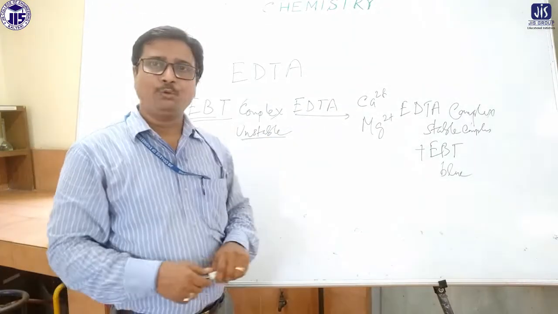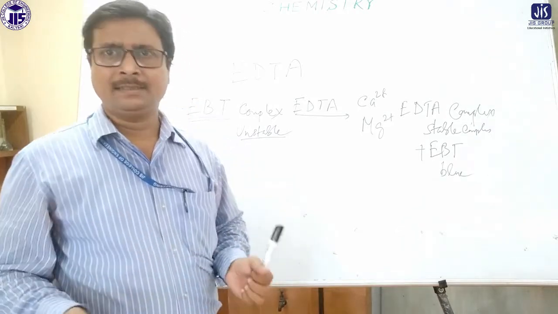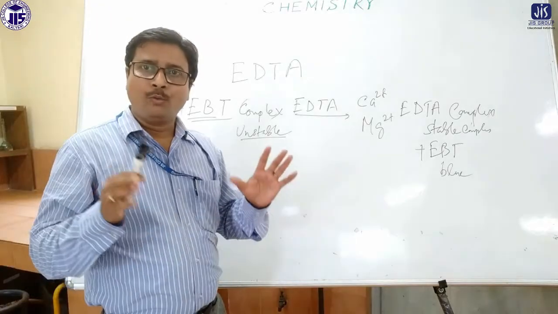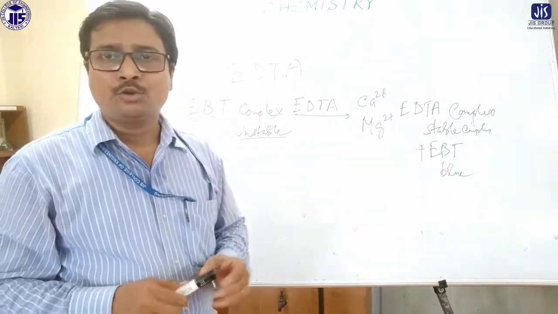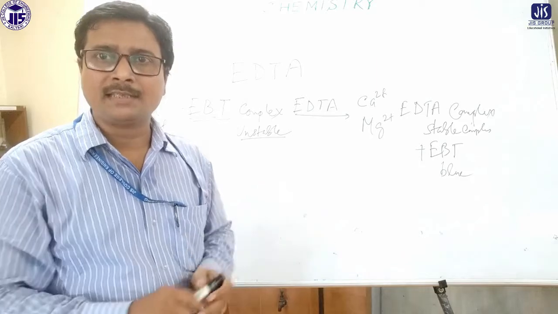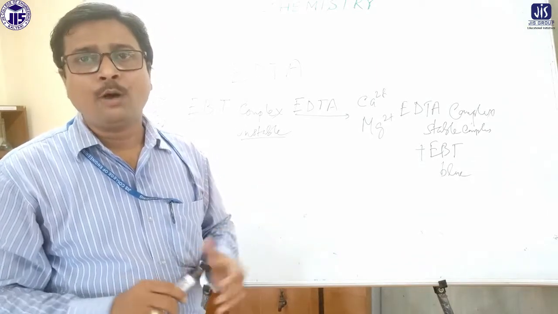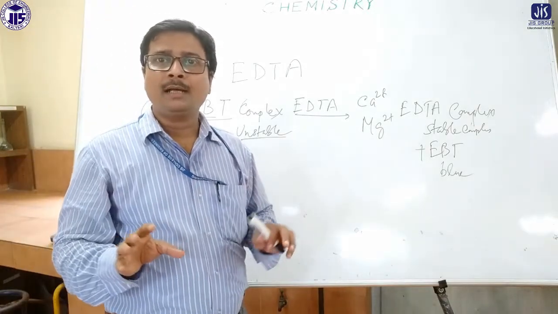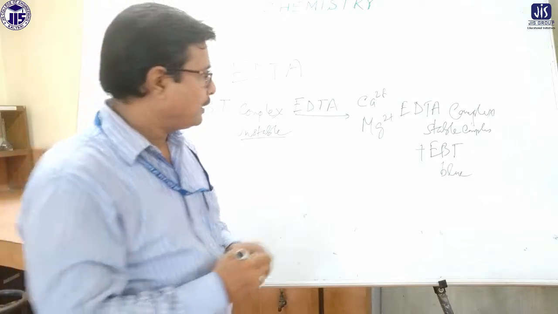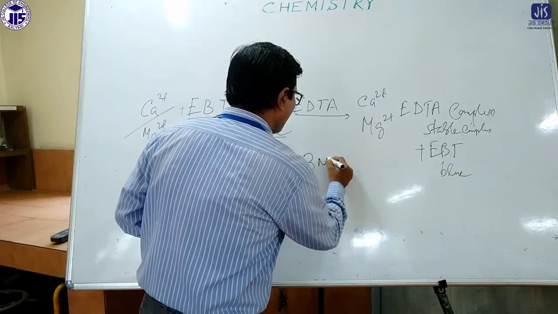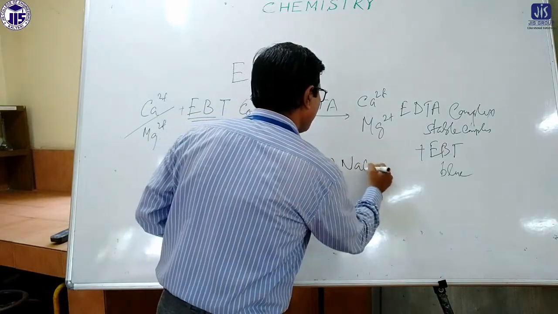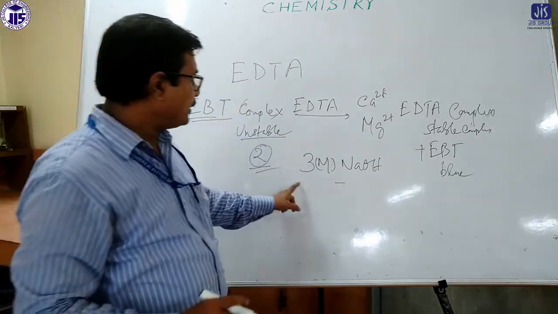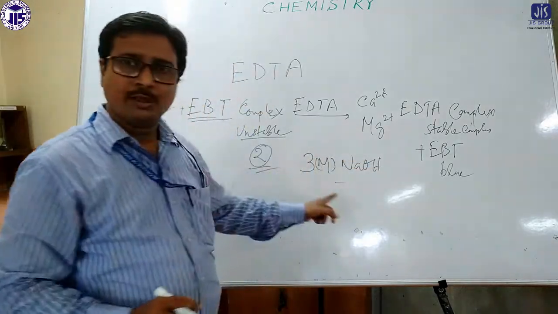Now in the second part, we have to determine the calcium hardness. While we are determining the calcium hardness, the magnesium which may be present in the sample should be removed. How will we remove that magnesium? We have to use the sodium hydroxide solution. How much? What is the step? 3 molar sodium hydroxide solution for the second step. For the second step, we are using 3 molar NaOH solution.